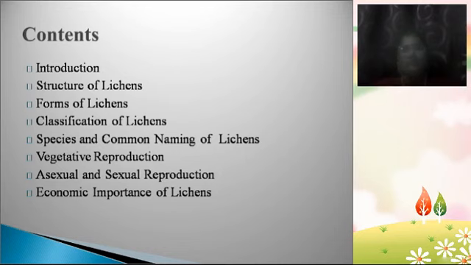First of all, what are the contents you are going to see through this lesson? First we are going to introduce the lichens, and then we are going to see the structure of lichens, and the forms of lichens, how many types of lichens are there, and then the classification of lichens, and then we are going to know about the species and the common naming of lichens, and then the vegetative reproduction, asexual and sexual reproduction of lichens, and then lastly the economic importance of lichens. These are all the topics we are going to see today through this class.